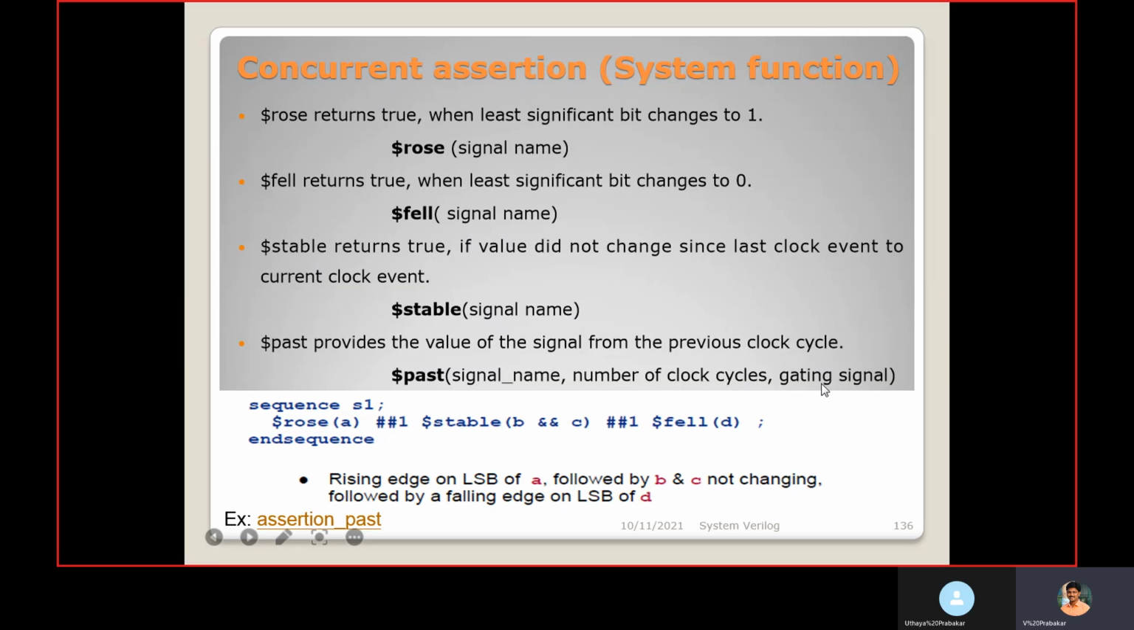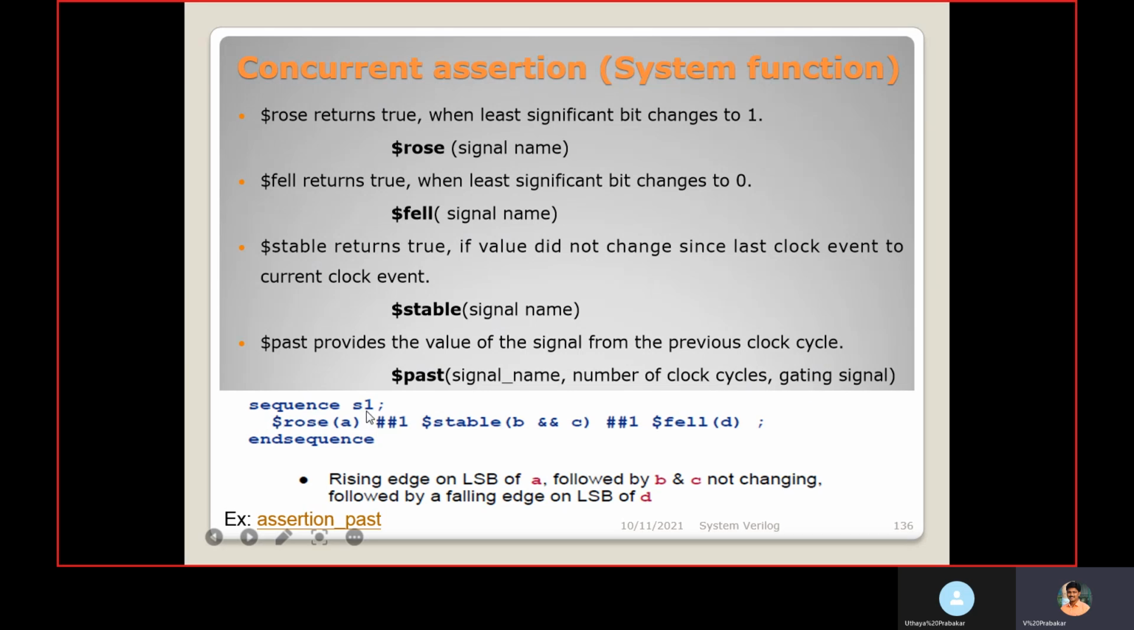Then there are gating signals to enable this sampling. If it is 1, it will operate and enable this. If it is 0, it will not check or sample the value.